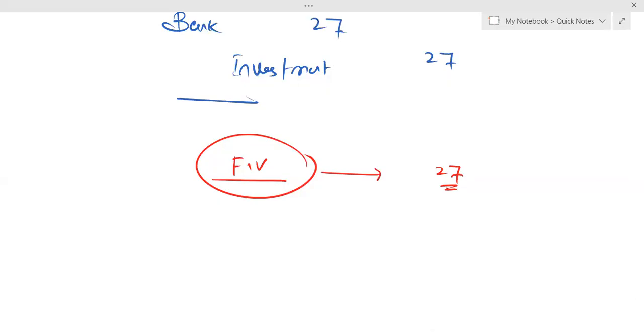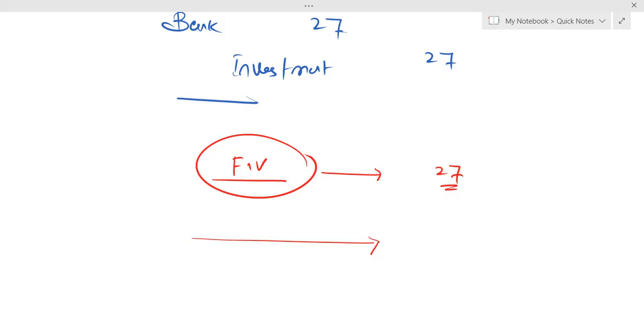But in exchange, you're not getting cash. In exchange for the existing investment, you are getting new shares from a different company. Let's just make an assumption, okay? Basically, what is happening is that there's an exchange in the shares.